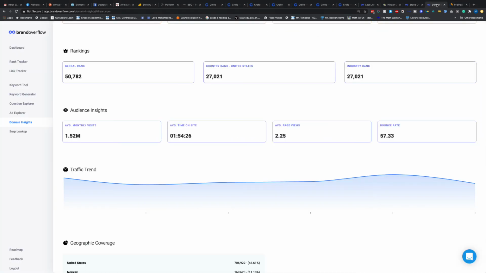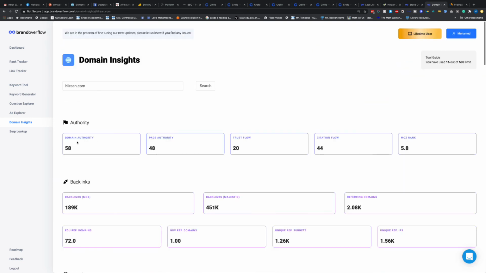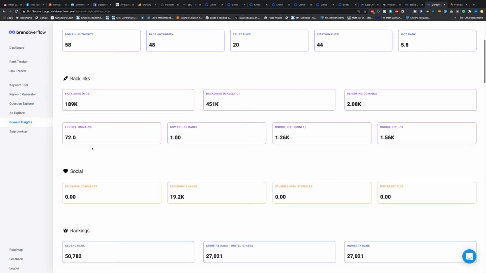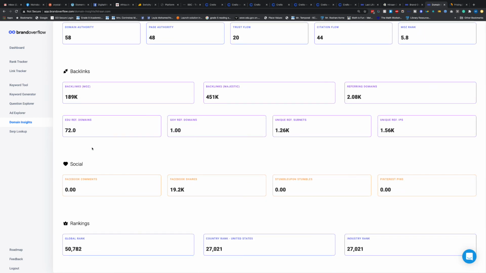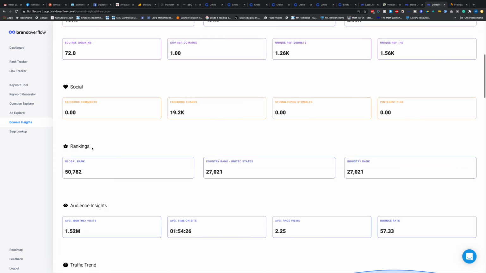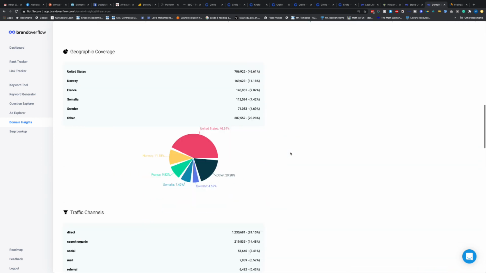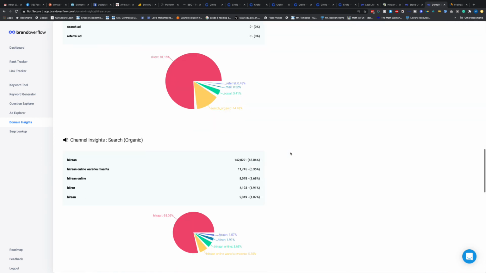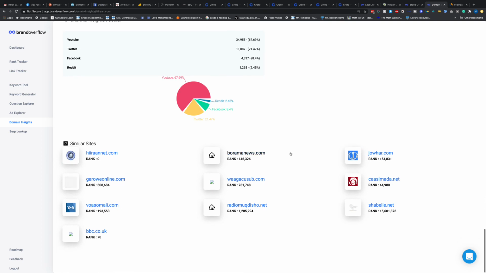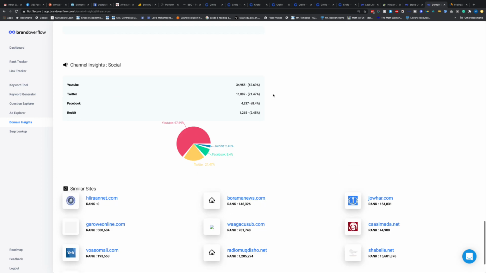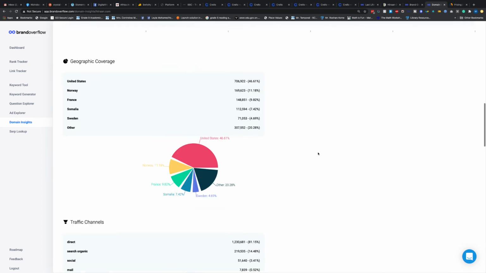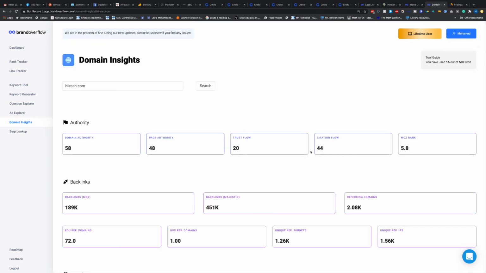So for that, that's one of the features that you actually have on Brand Overflow, which is basically authority, backlinks. It gives you all the information, the breakdown on audience insights, where they come from, the trend of the traffic. It looks good inside. I also like the design and the UI, everything. And these are the similar sites that are close to this, right? Which probably use keywords, all that stuff. I'm pretty sure we're gonna do a more detailed breakdown of this.